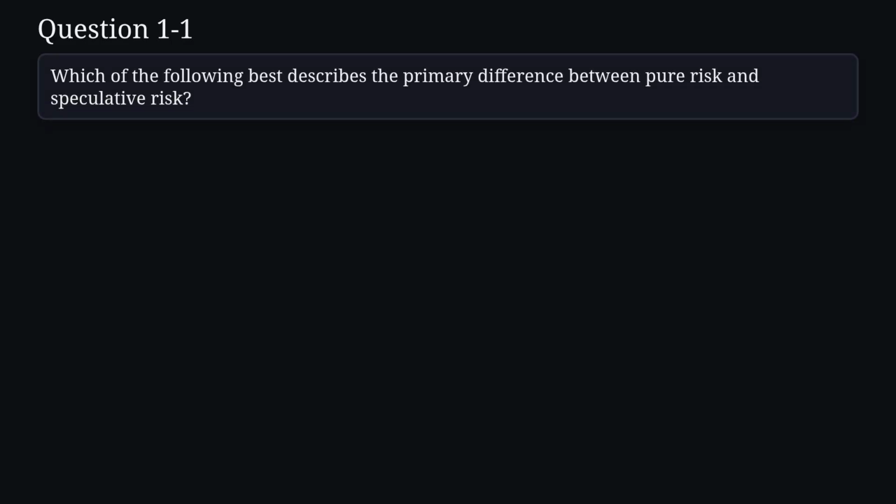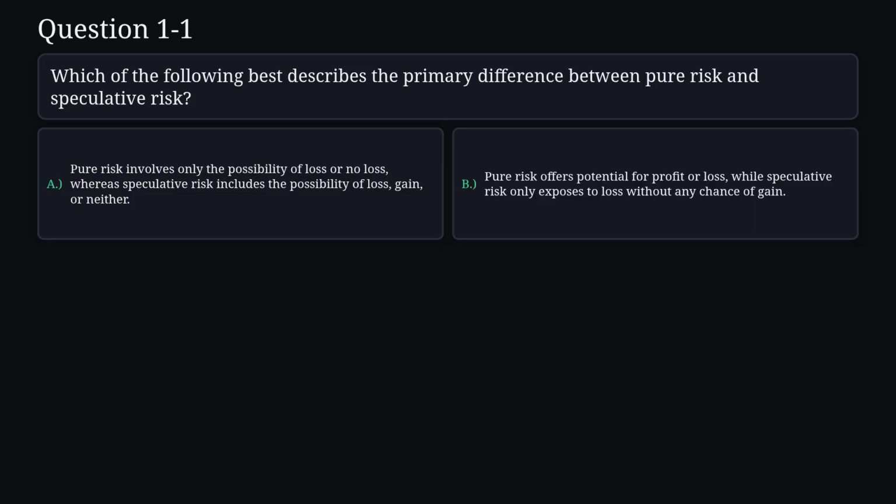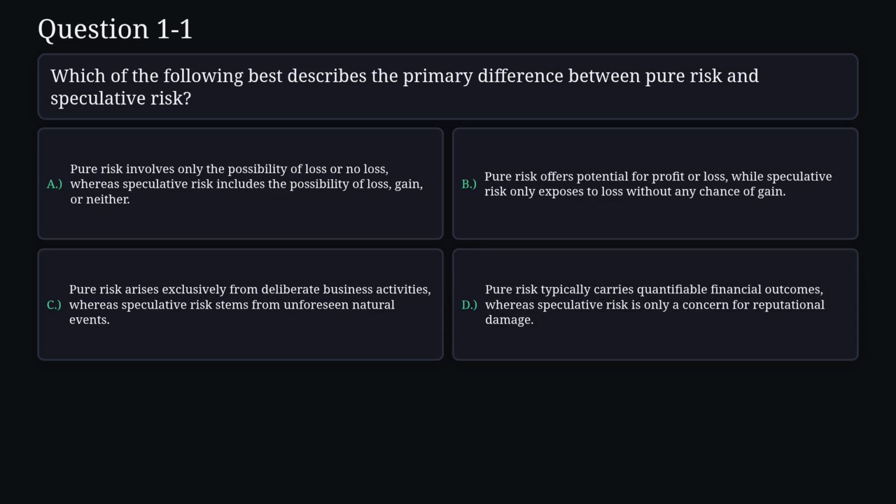Which of the following best describes the primary difference between pure risk and speculative risk? A. Pure risk involves only the possibility of loss or no loss, whereas speculative risk includes the possibility of loss, gain, or neither. B. Pure risk offers potential for profit or loss, while speculative risk only exposes to loss without any chance of gain. C. Pure risk arises exclusively from deliberate business activities, whereas speculative risk stems from unforeseen natural events. D. Pure risk typically carries quantifiable financial outcomes, whereas speculative risk is only a concern for reputational damage.